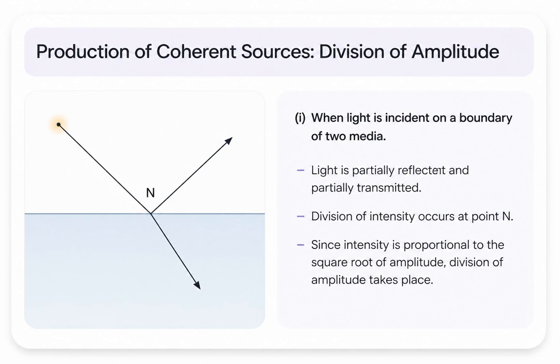The simplest example is when light strikes a boundary between two different media, like air and glass. At the point of incidence, the light's energy is split. Part of it is reflected back into the air, and part is transmitted into the denser glass. Because the total intensity is divided, and intensity is proportional to the square of the amplitude, we effectively divide the wave's amplitude into two coherent parts.